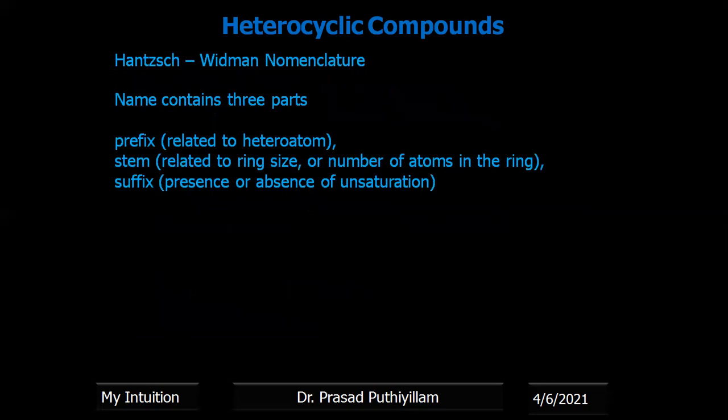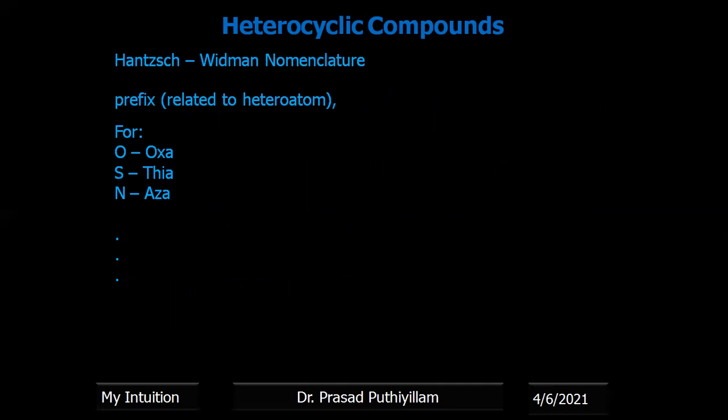In Hantzsch-Widman nomenclature, there are three parts of the name. First is the prefix, which is related to the heteroatom; second is the stem, which is related to the ring size, the number of atoms in the ring; and third is the presence or absence of unsaturation, double or triple bonds. For prefixes, I took simple examples: oxygen, sulfur, and nitrogen.